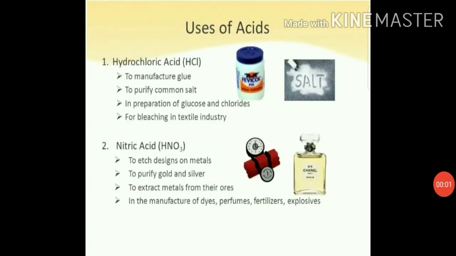So students, let's talk about uses of acids. First we will talk about hydrochloric acid. Hydrochloric acid is used to manufacture glue. It is used to purify common salt. It is used in preparation of glucose and chlorides. It is used for bleaching in the textile industry. Hydrochloric acid is also used for cleaning sinks and sanitary wares.